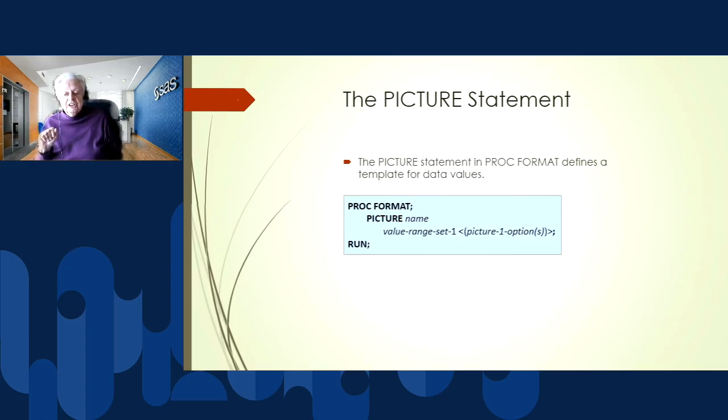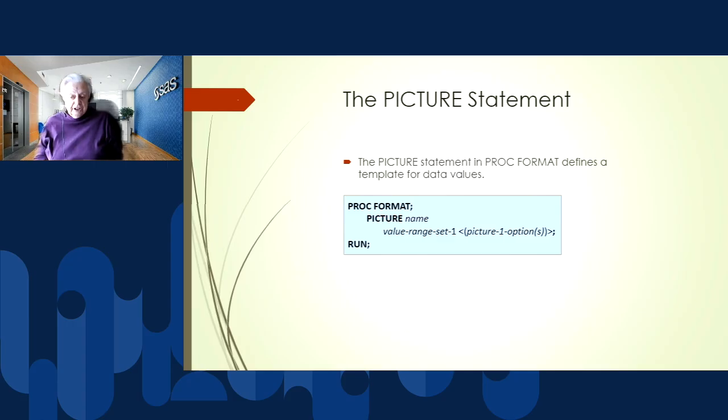So rather than saying EX equals excellent, as we might in a value statement, we're going to say that the value range 0 to 10 equals, and then we might say that we want leading zeros. So rather than just a 1, we want to see 01. Or maybe what we want to see is asterisk, asterisk, asterisk 1, something like that.